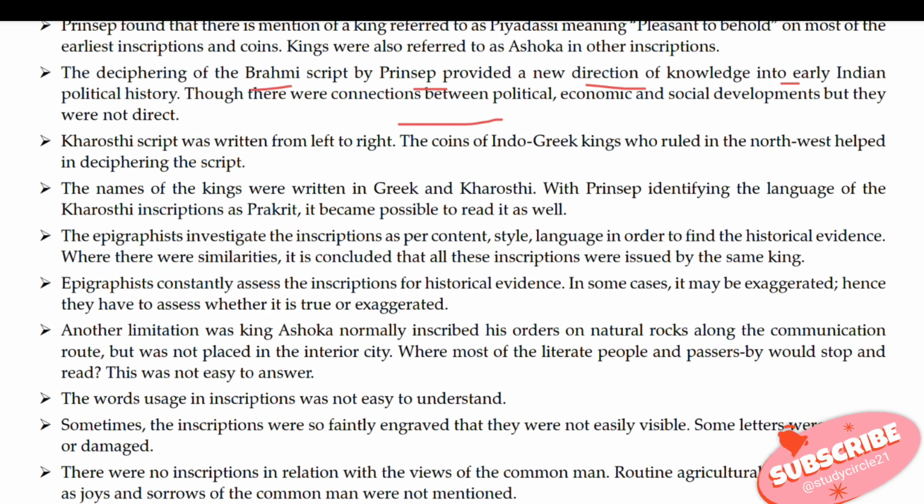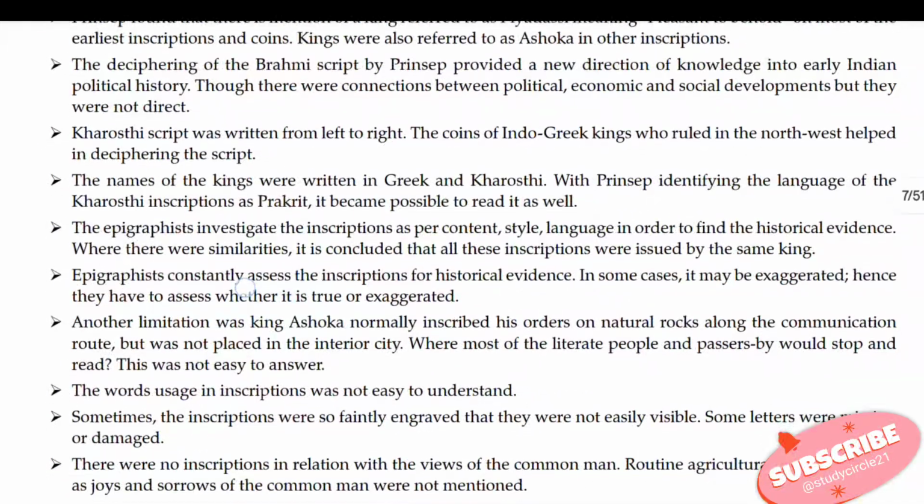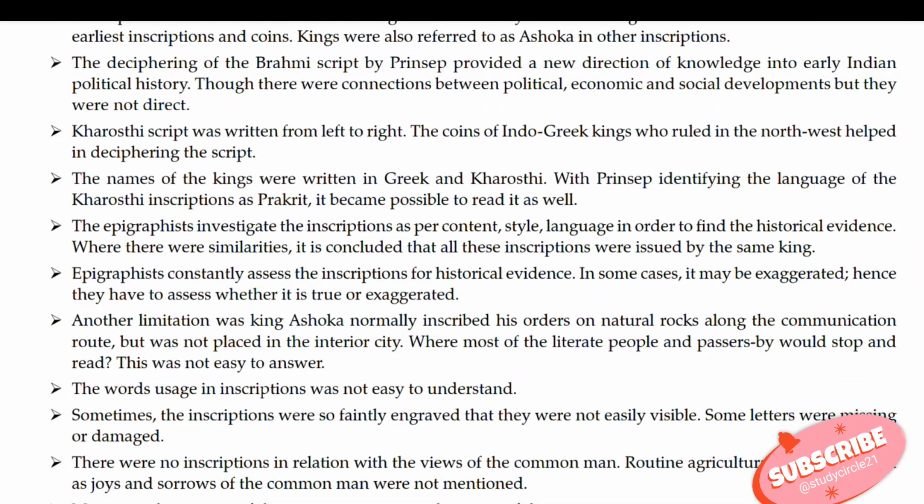Though there were connections between political, economic, and social developments, they were not direct. Kharoshthi script was written from right to left. The coins of Indo-Greek kings who ruled in the northwest helped in deciphering the script. The names of the kings were written in Greek and Kharoshthi, with Prinsep identifying the language of the Kharoshthi inscription as Prakrit. It became possible to read it as well.